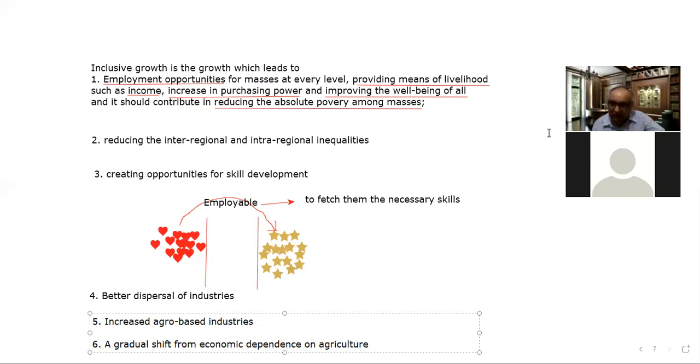That affects employment also, and new investment also. So these things need to be tackled by the government with proper attention and priority. And more and more employment opportunities need to be created. So that is also more important, right?